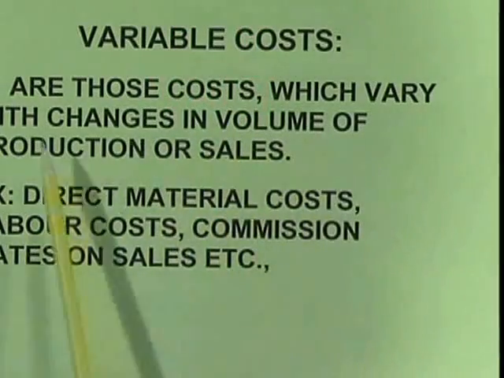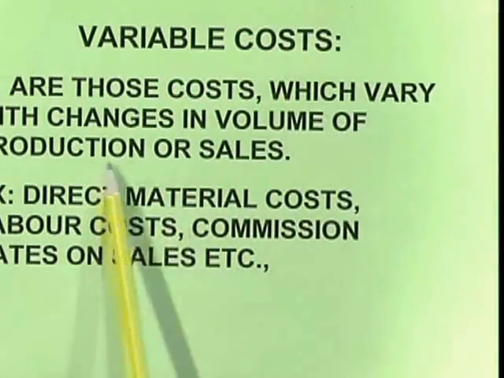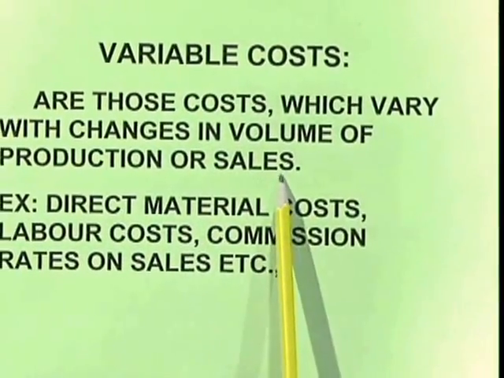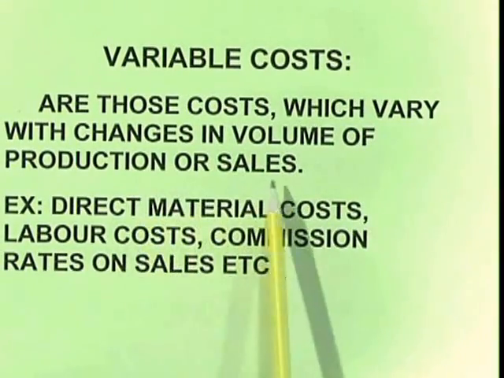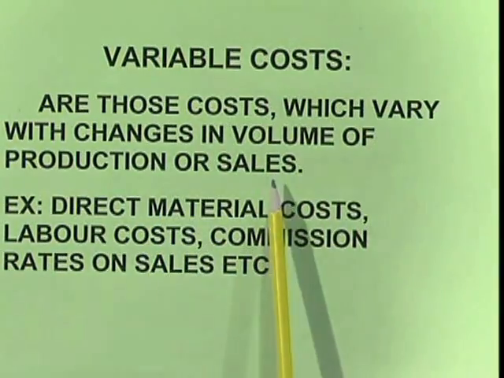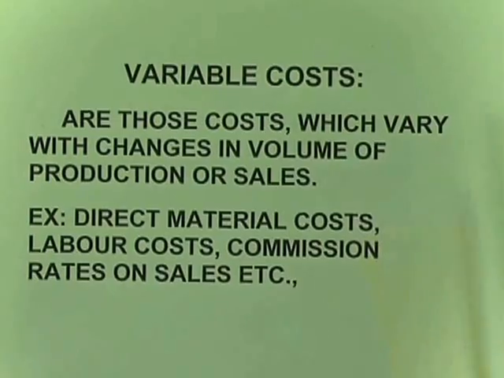Next is variable cost. So what is variable cost? Those are costs which vary with changes in volume of production or sales. That means if the production is increased, the cost is also going to be increased. For example, direct material cost, direct labor cost, direct expenses.